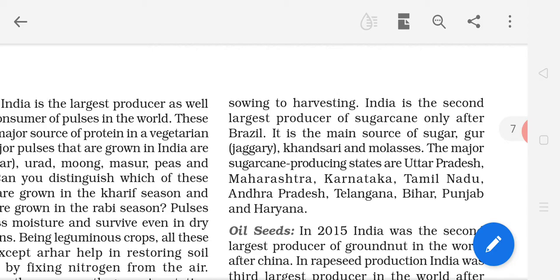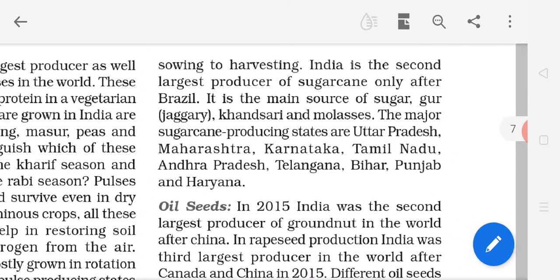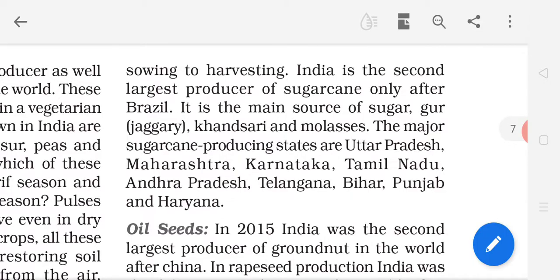India is the second largest producer of sugarcane only after Brazil. So India is the second one. Now you can understand this. Our country is the second country after Brazil, means Brazil is the first one, in the producing of sugarcane.